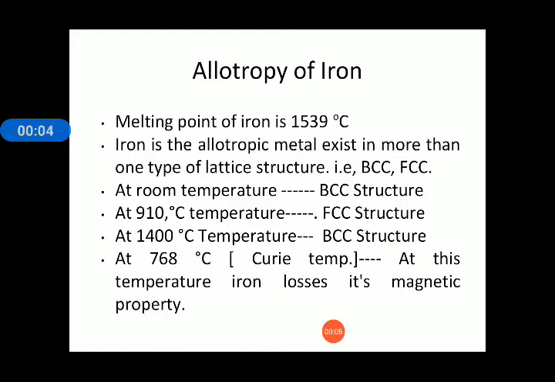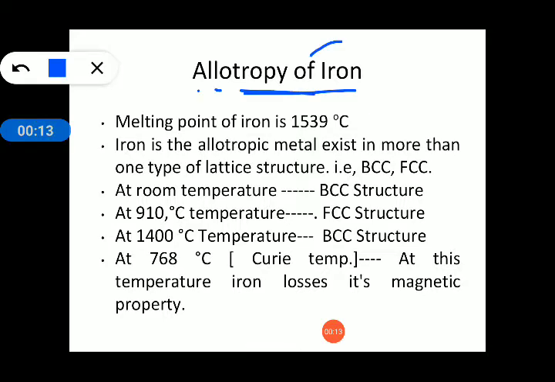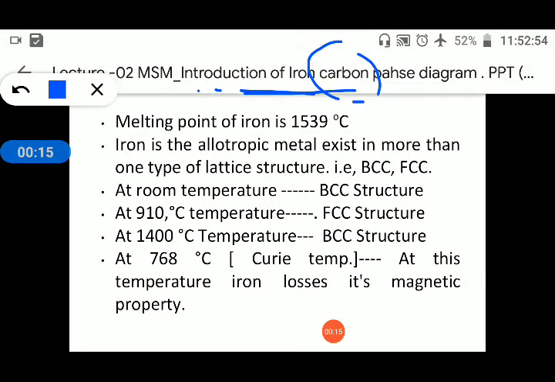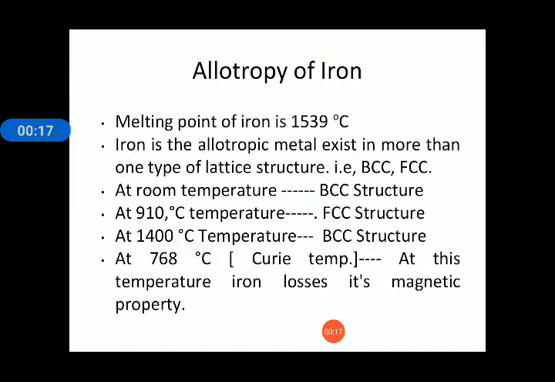Banker, and today I am going to discuss allotropy of iron. Iron has a characteristic that at various temperatures it has different lattice structures. So, iron existing in more than one type of lattice structure is known as allotropy of iron.